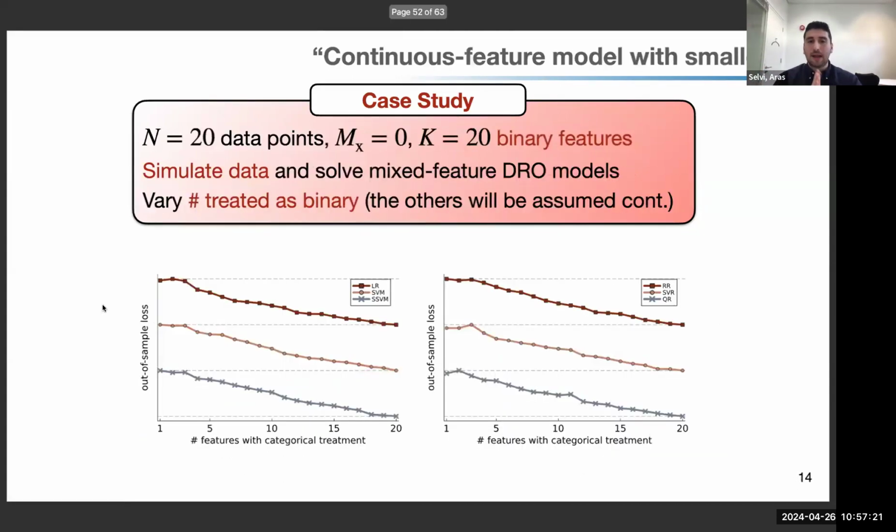Okay? Now, next, you may ask that if the continuous feature model is more conservative, why don't you change the epsilon value? And we observe that actually naturally we end up at different problems as well. So what we do is that we simulate a case with 20 binary features, and we vary how many of those features we treat as they are. Okay? So for example, the axis with like 10 means that 10 of the categorical variables we treat as categorical, the remaining ones we treat as numerical. And we see that the more variables we treat as categorical, the errors become smaller and smaller over time. Okay?